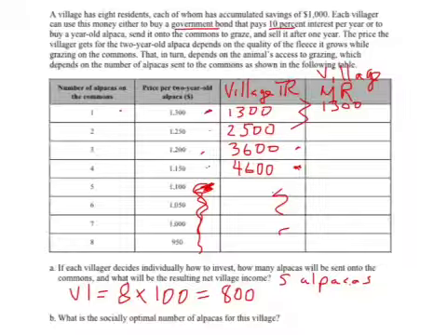But if we send a second one out, notice that village income goes up by 1,200. So that makes sense to send that second one out. Third one, village income goes from 2,500 to 3,600. That's an 1,100 gain. And then from the perspective of the village, it's a tie whether we send that third alpaca out or not.